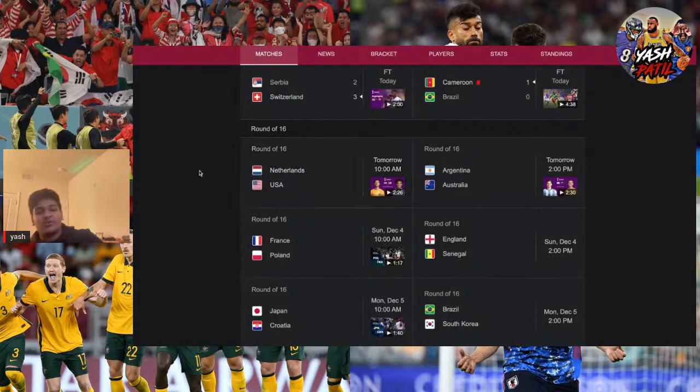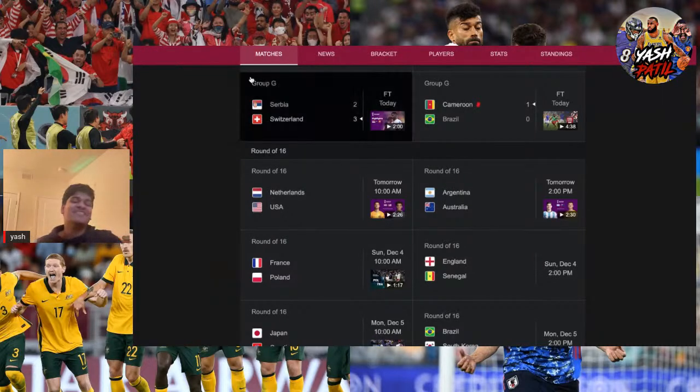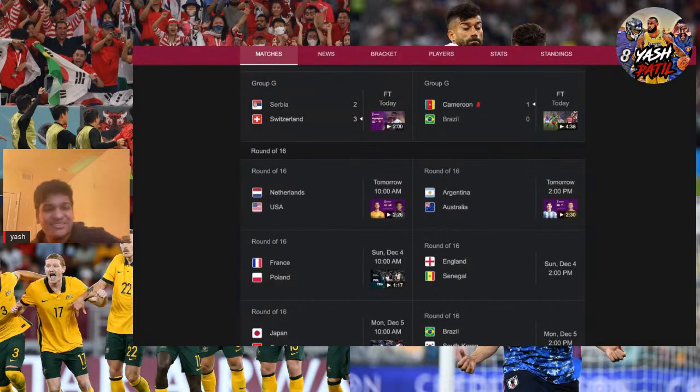Okay, so I guess I'll start with USA Netherlands. I think this one's gonna go into extra time. It's gonna be like 0-0 for the whole game. I'm gonna predict a miracle. USA wins that game.